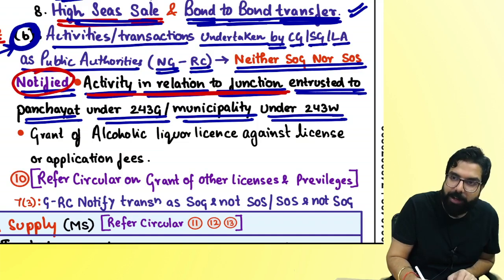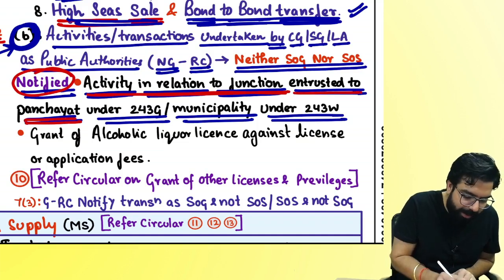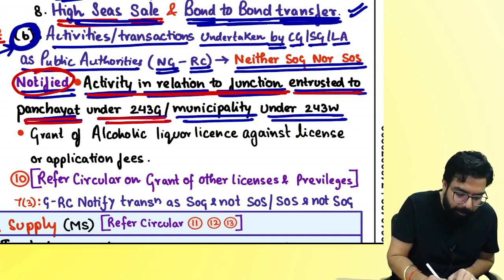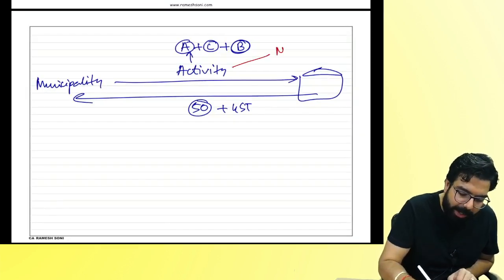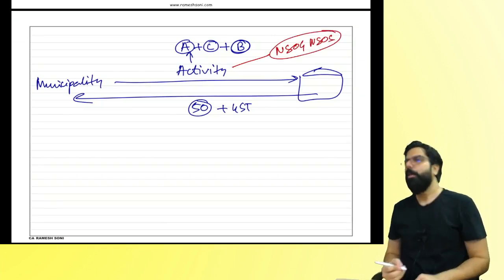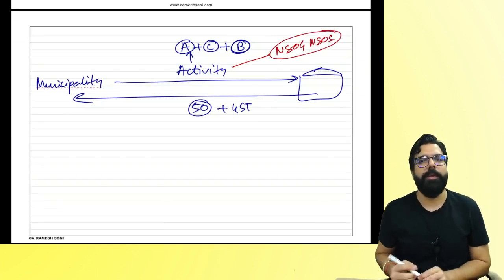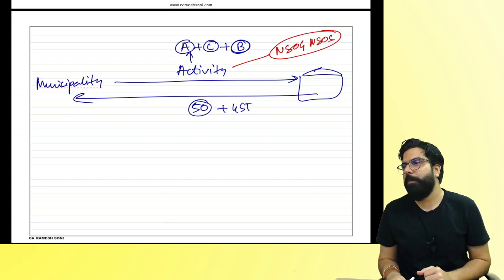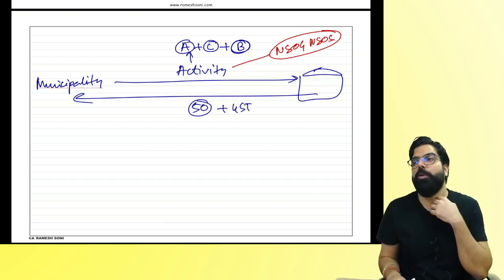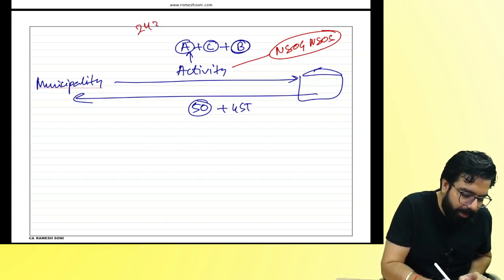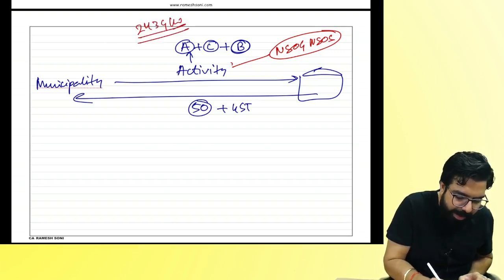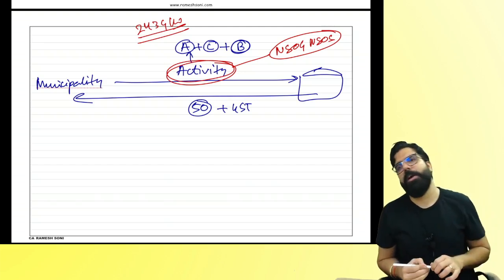Activity in relation to function entrusted to a panchayat under 243G and municipality under 243W, then that activity will be neither supply of goods nor supply of service. Are we clear, everyone? Can we go ahead? So whatever activities are done by the panchayat and municipality, which are told under 243G and W of the Constitution, that activity will be neither supply of goods nor supply of service.